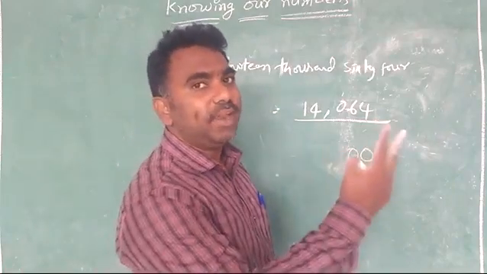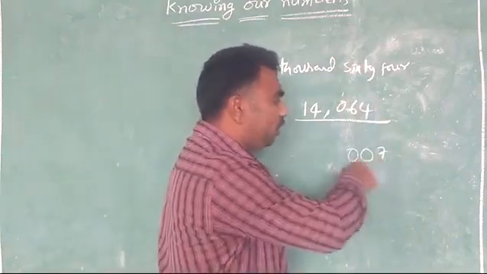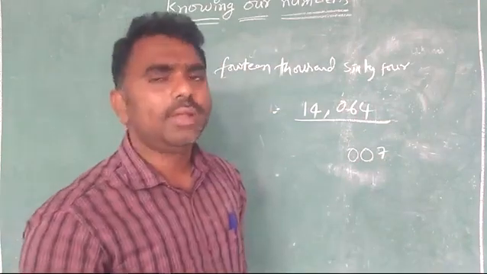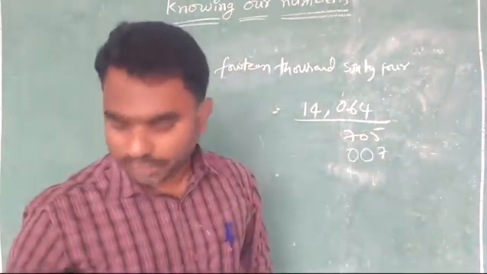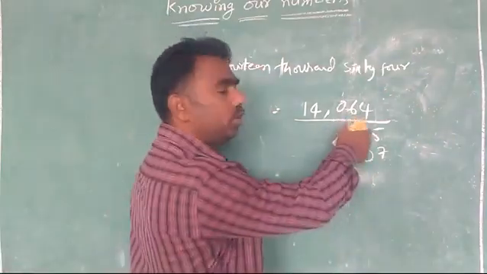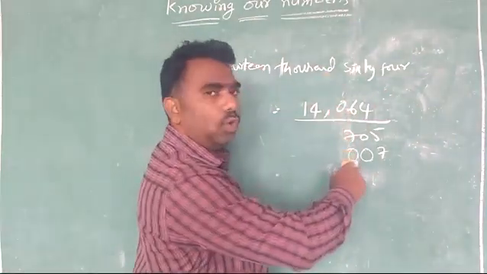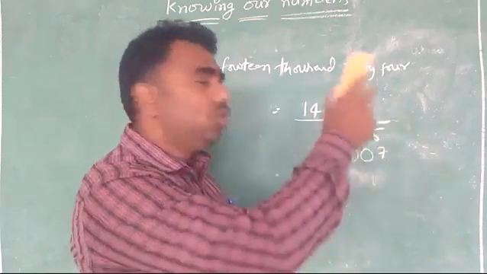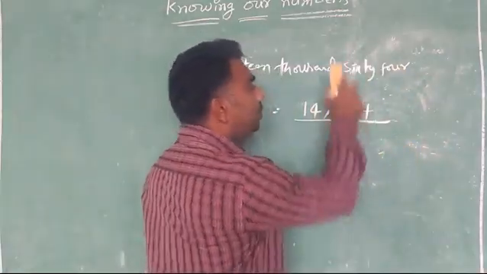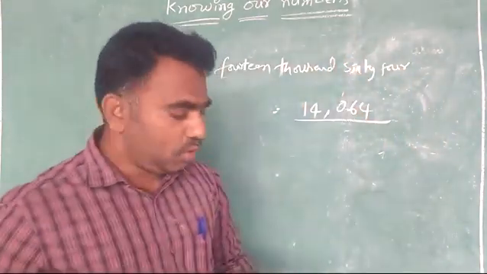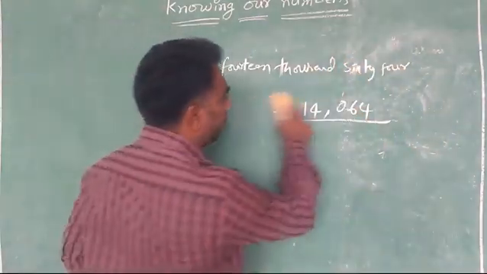We need 3 digits there. But here only 1 digit is coming. Then what will you do? We will use the zeros. 705, that is 3 digits automatically. If there are no 3 digits, use 1 zero before. If only 1 digit is there, you use 2 zeros before. That is the way of writing the numbers in figures. So you can do the sixth bit.